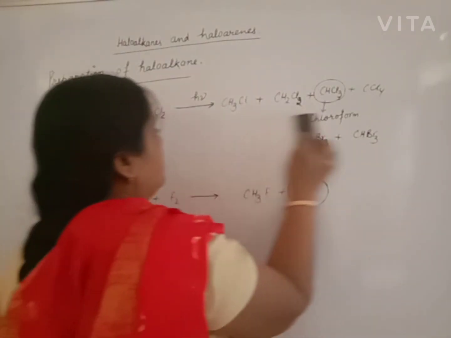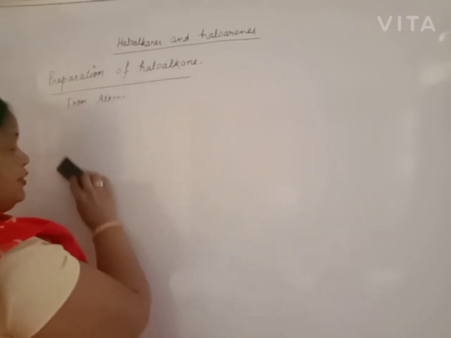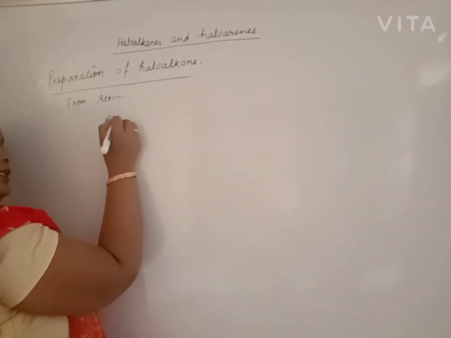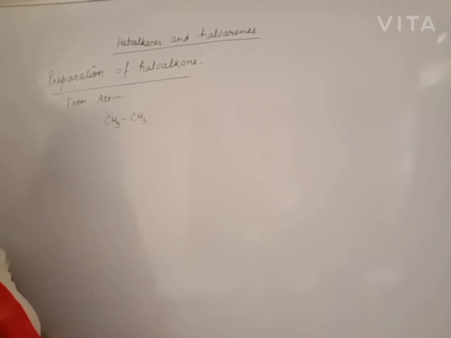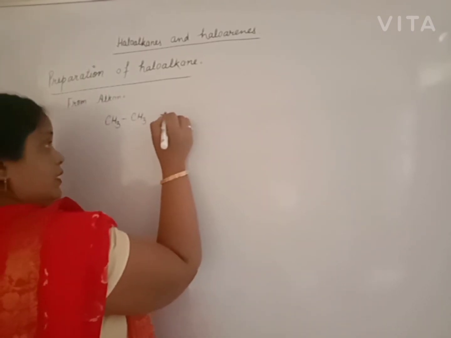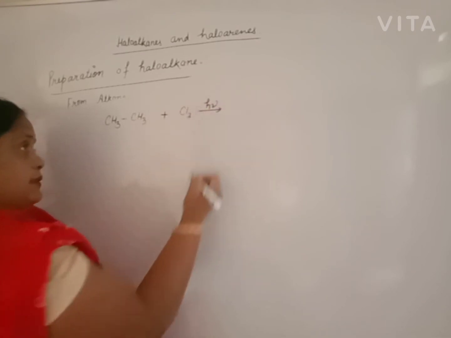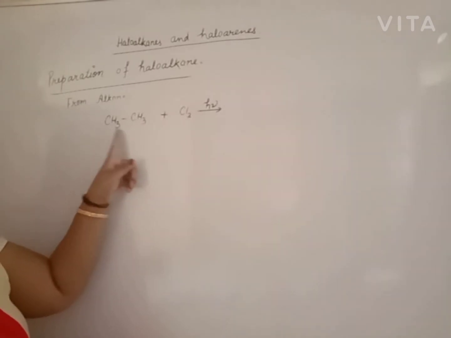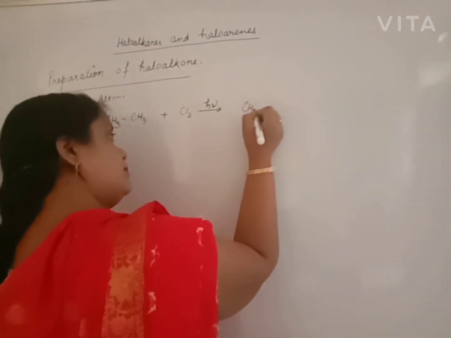The same reaction you studied in your lower class. Today we will revise that reaction. Beta, if we have ethane in place of methane and we pass chlorine gas in presence of sunlight, what happens? One H is replaced from all the 6 hydrogens and we get chloroethane.